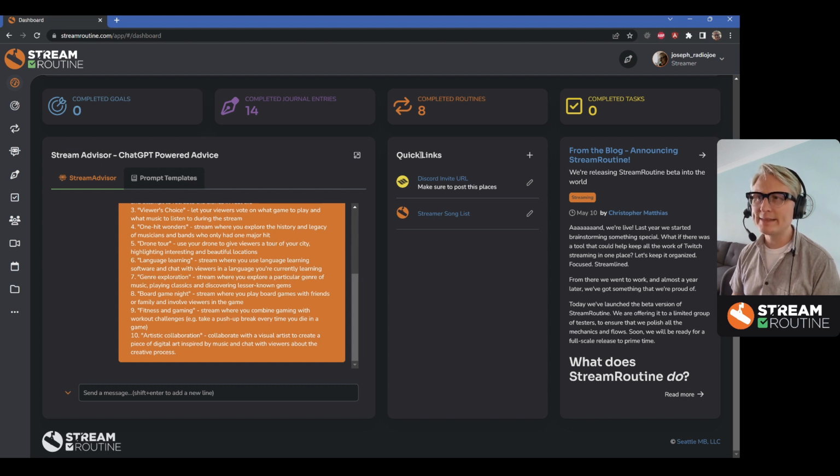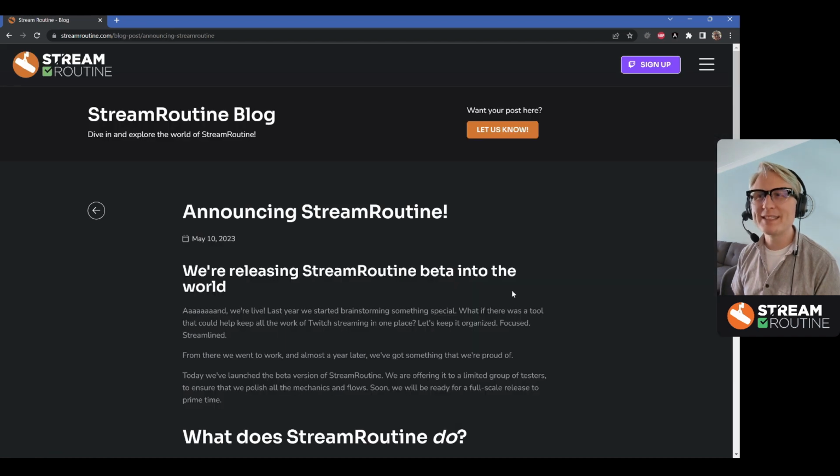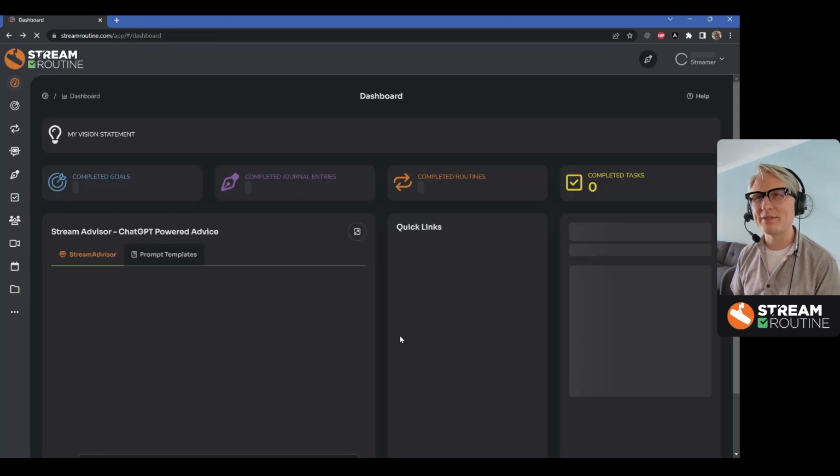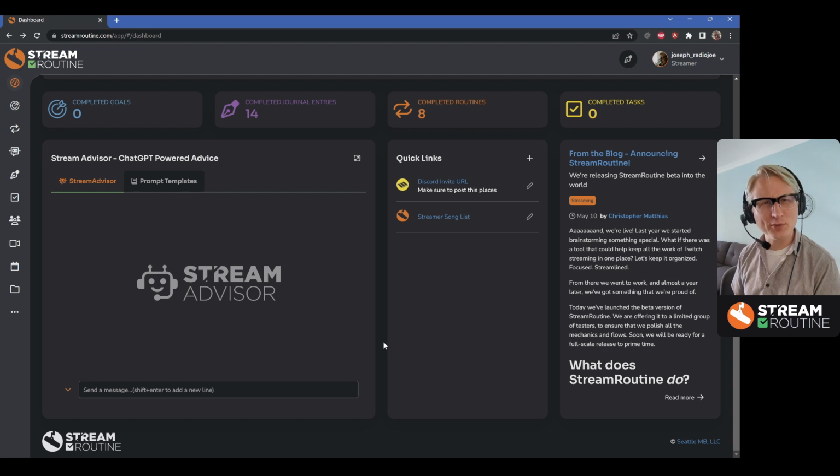Here we have quick links. The quick links area gives you a spot to save quick links to things like maybe your Discord invite URL, maybe your Twitch tracker URL, maybe your Google Drive folder that you keep your assets in, whatever it might be. Just anything that you want to have handy, for when you're a streamer and you're like, oh, where was that link? This is where you can put that. Finally, the most recent blog post from the front end of our website shows up here so that you can see what we're up to. So that is the dashboard.